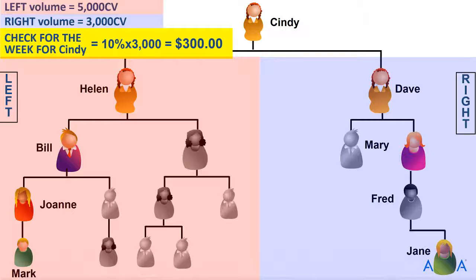Another great thing about ASEA's compensation plan is that since Cindy started with 5,000 points on her left, she would start the following week with the difference from 5,000 to 3,000, which is 2,000 points of volume. As long as Cindy is active by personally having at least 100 PV, she will continue to carry forward any unused volume week to week.